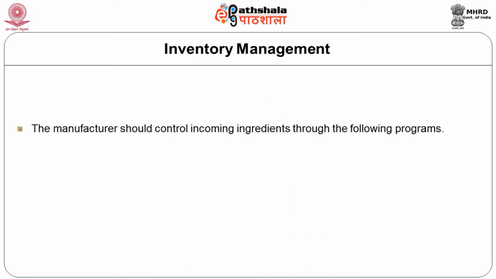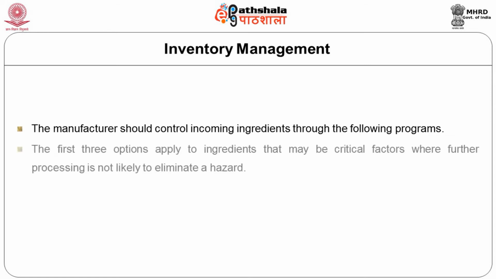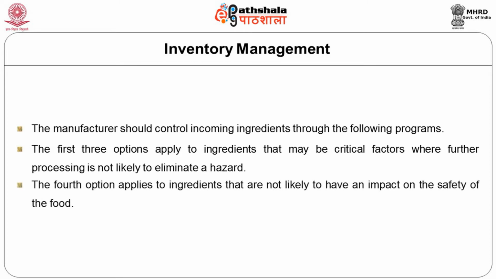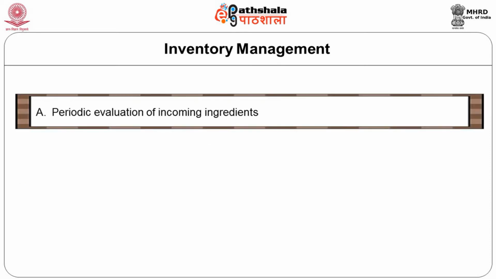The manufacturer should control incoming ingredients through the following program. The first three options apply to the ingredients that may be critical factors where further processing is not likely to eliminate a hazard. The fourth option applies to the ingredients that are not likely to have any impact on the safety of the food. Periodic evaluation of incoming ingredients definitely is required. If not, it will impact the quality of the final product.